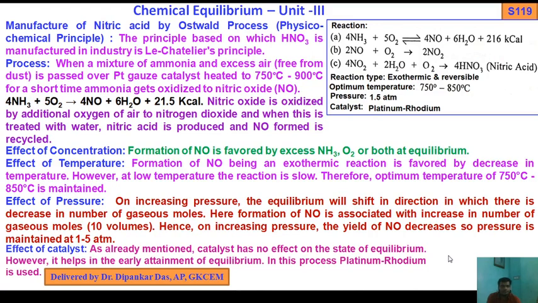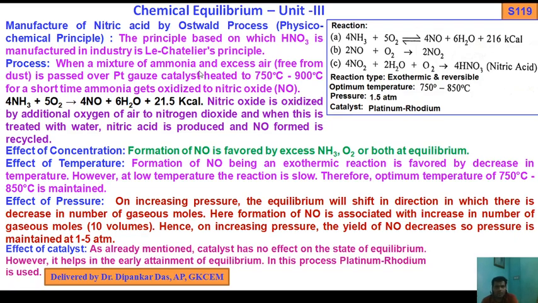Next, move on. Manufacture of nitric acid by the Ostwald process, physicochemical principle. So this is the manufacture of nitric acid. We have discussed ammonia and sulfuric acid. The last one is nitric acid by the Ostwald process. The principle based on which nitric acid is manufactured in industry is Le Chatelier's principle.